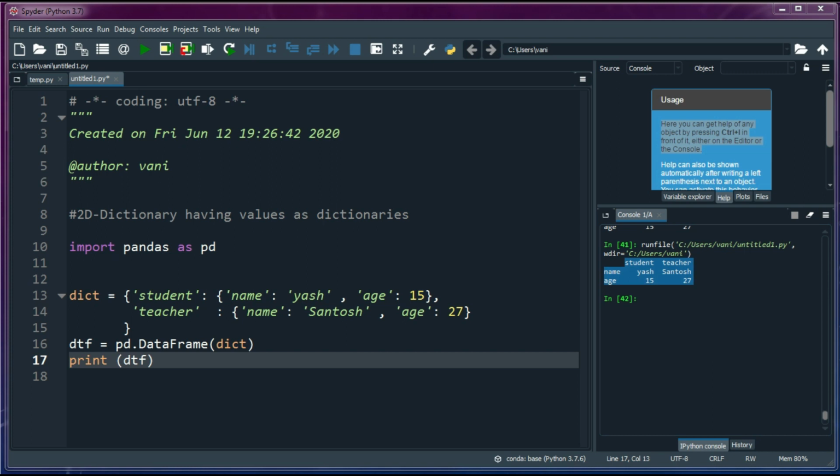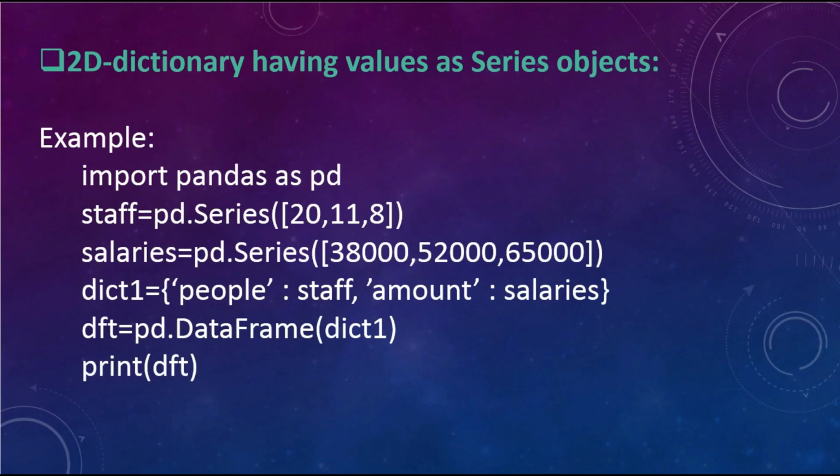If the inner dictionary keys are not matched, then NaN values are added. For non-matching keys, the value is not a number. So in 2D dictionaries, you can have the values parts as series objects, and then you need to pass the dictionary as an argument to create a data frame object. Let's see how to create a data frame object from a 2D dictionary having values as series objects.